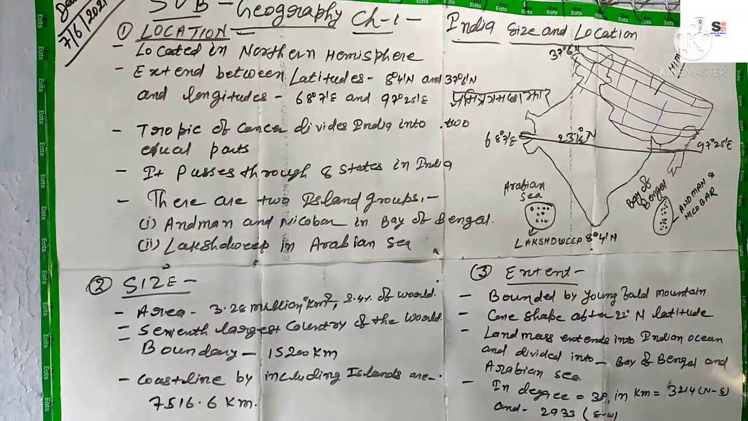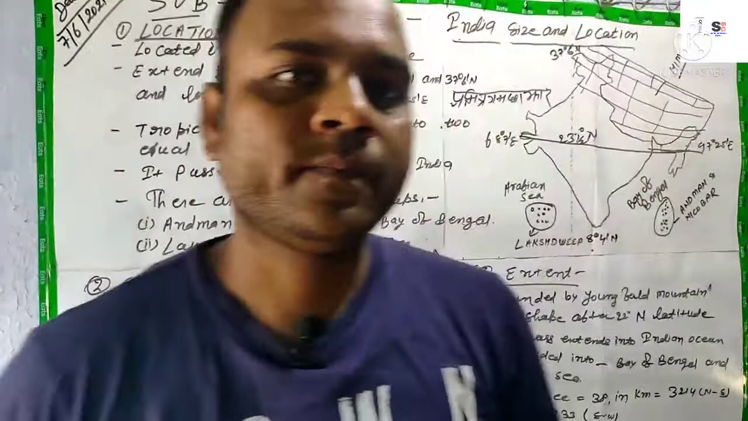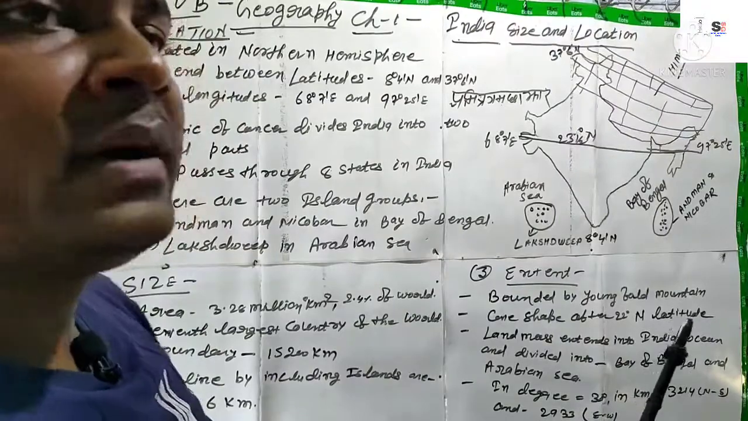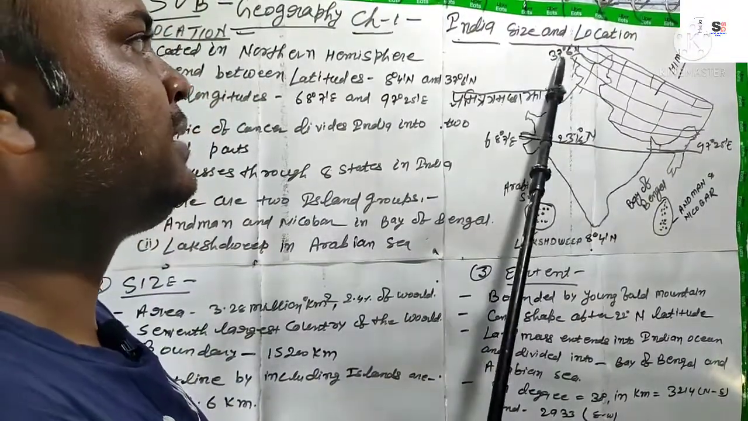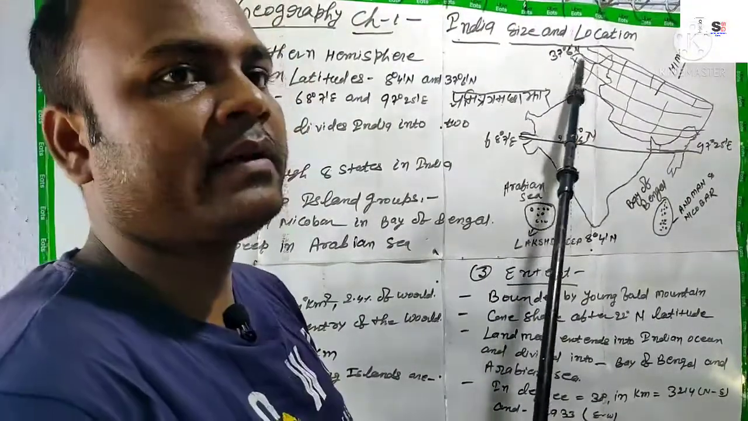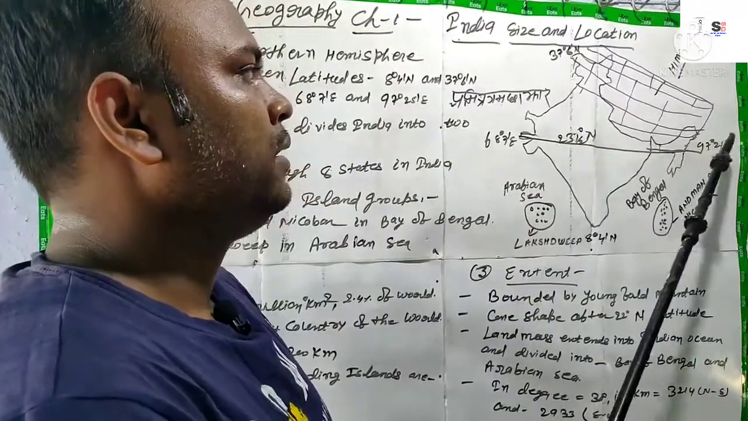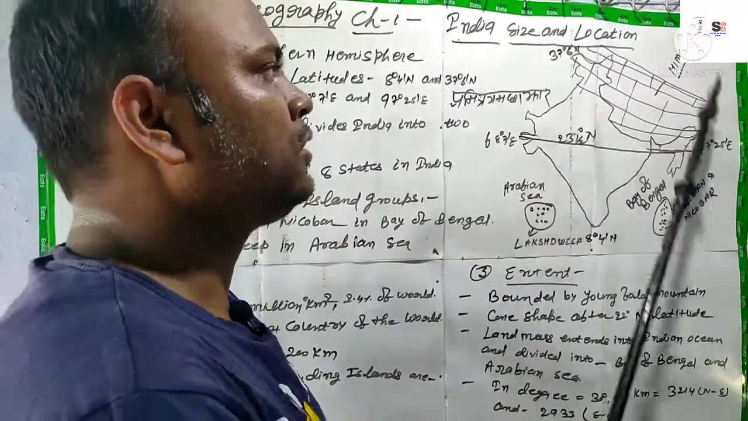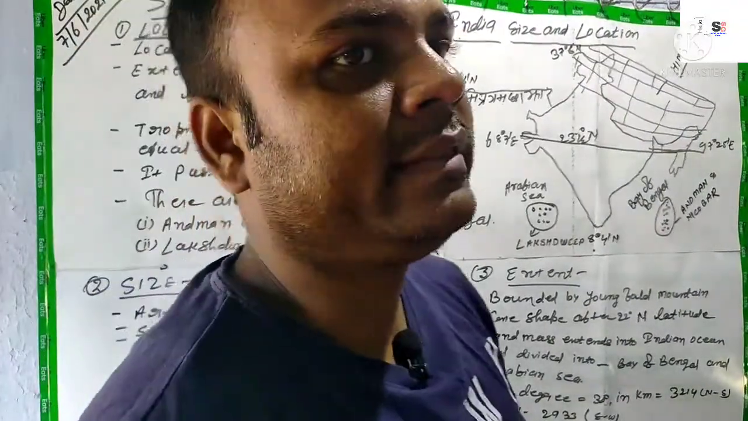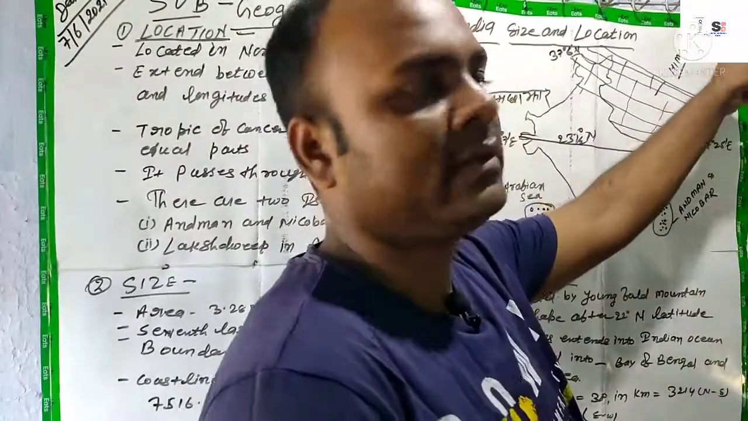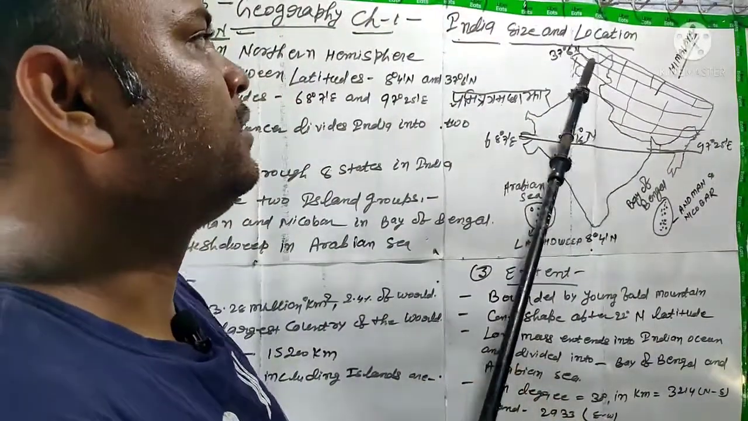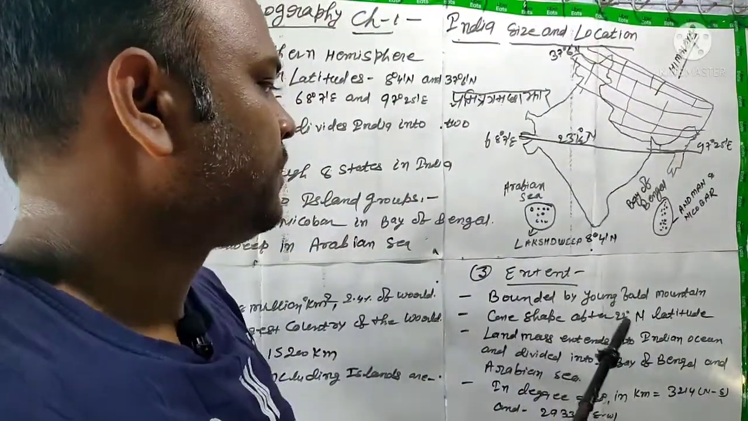When we talk about its extent, that means how far it is spread. All of you must know that in the northwest also, Balochistan, Afghanistan parts, northwest and northeast, India is bounded by a young fold mountain that is called the Himalayas. So it is bounded by the Himalayan mountains in the northwest and in the northeast.